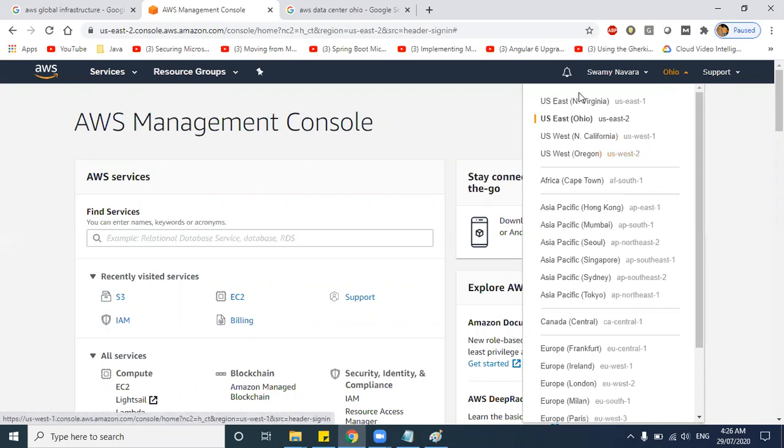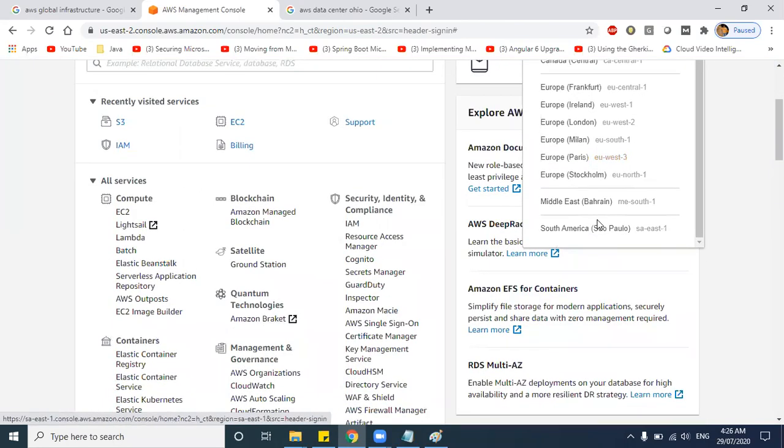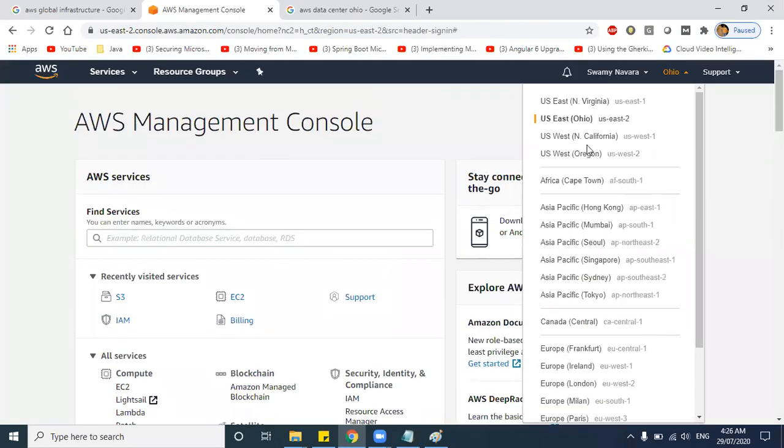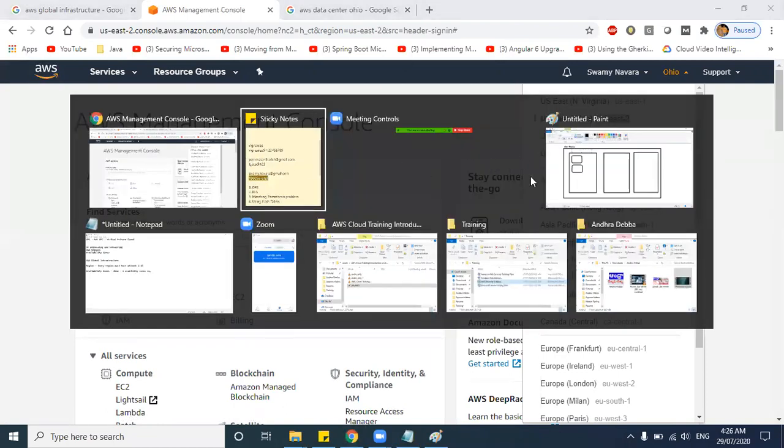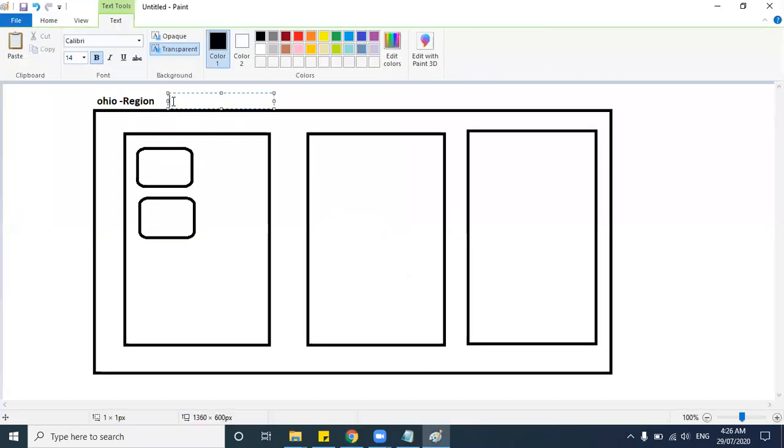Like this, you can see all the regions wherever AWS is available. Say for example, Ohio, this is the region, and it is US hyphen east hyphen 2.